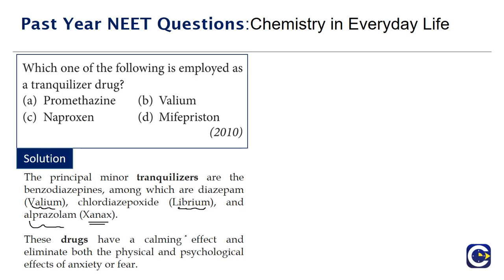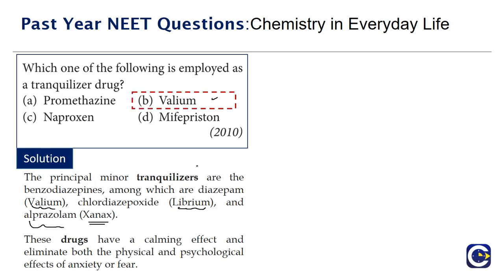These drugs will have a calming effect, and they will eliminate both physical as well as psychological effects of anxiety or fear. So the correct answer for this will be option B, which is Valium.